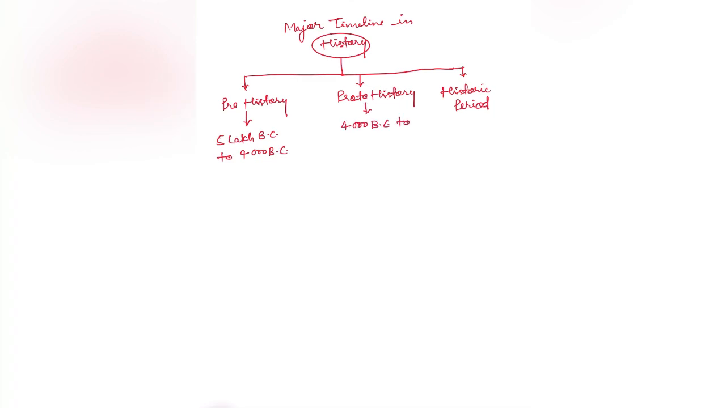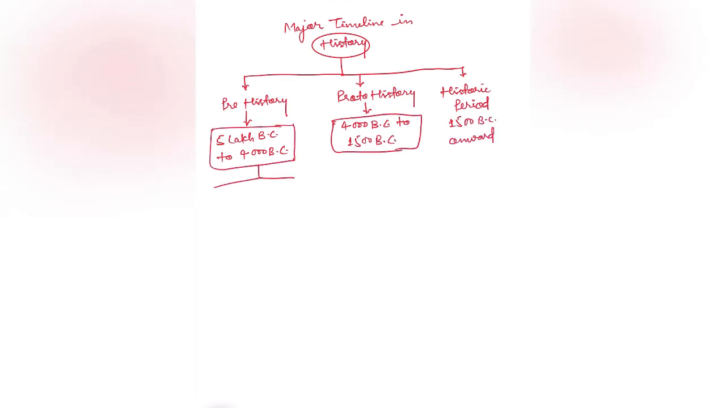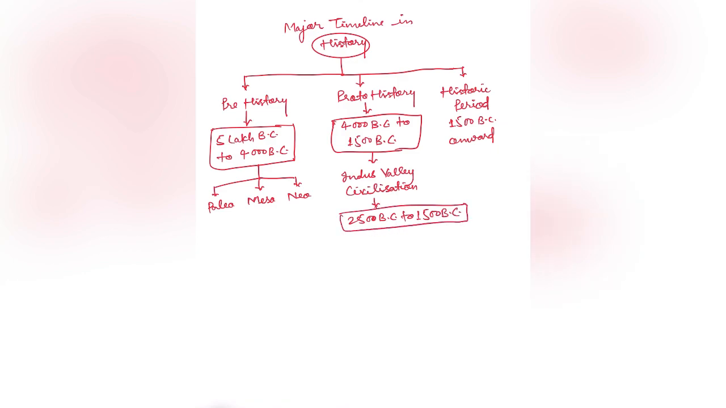We also know that prehistory is divided into three parts: Paleolithic, Mesolithic, and Neolithic period. And for proto-history, we know that the sources are archaeological sources and undeciphered written sources. So Indus Valley civilization is under the proto-history period. Indus Valley civilization extends from 2500 BC to 1500 BC, and it was followed by the Vedic